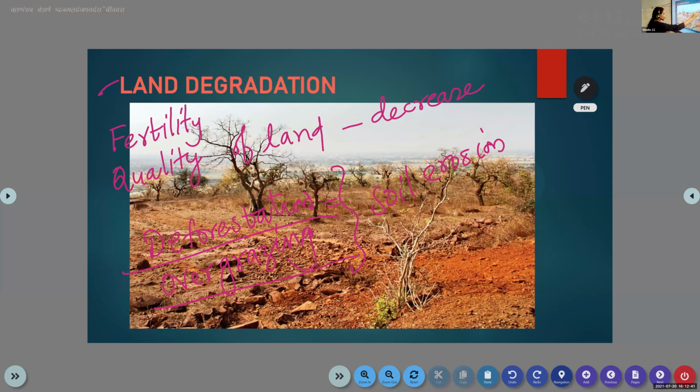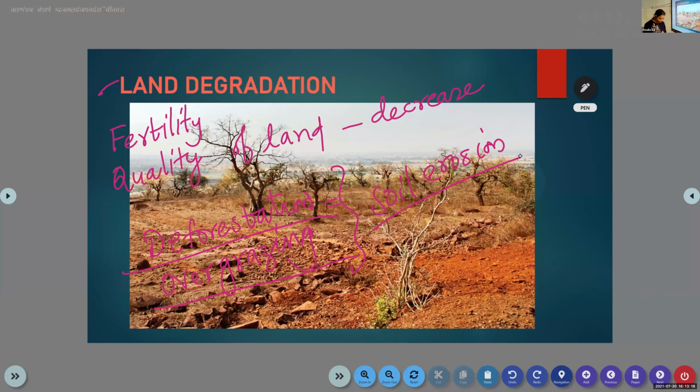Okay. So the upper layer of the soil is washed away by the water and wind. We know that the upper layer of the earth is rich with humus, or it is a very fertile area. So this will wash away by the wind and the water, and the quality of the land will decrease. That is known as land degradation. The quality of the soil will decrease.